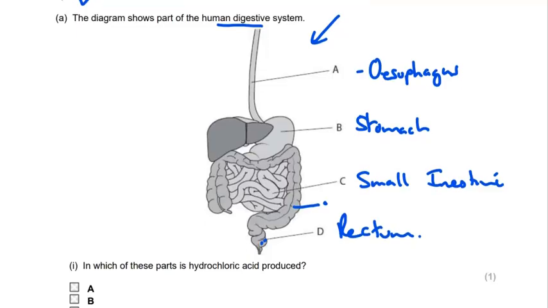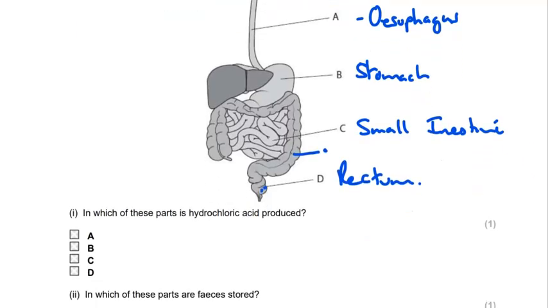So let's now go to the question, having done our thinking. In which of these parts is hydrochloric acid produced? I'm sure that you've remembered that the stomach is responsible for the production of hydrochloric acid.